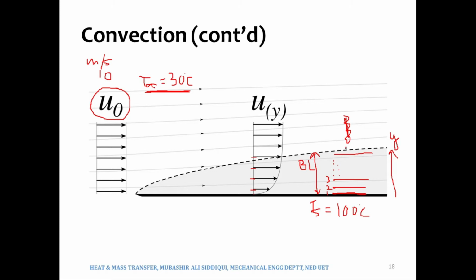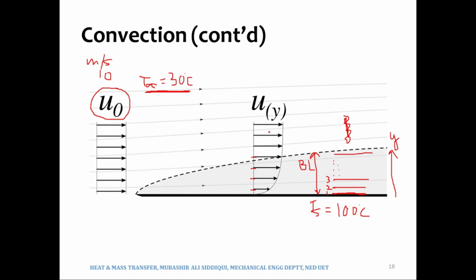Just like we have a hydrodynamic boundary layer, a velocity boundary layer, we do have a thermal boundary layer as well. So what was the velocity boundary layer or hydrodynamic boundary layer? That was the region where there was a variation in velocity in the y direction, right? Over here, we are only being shown the velocity boundary layer.